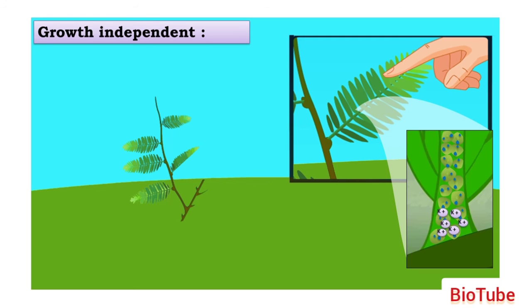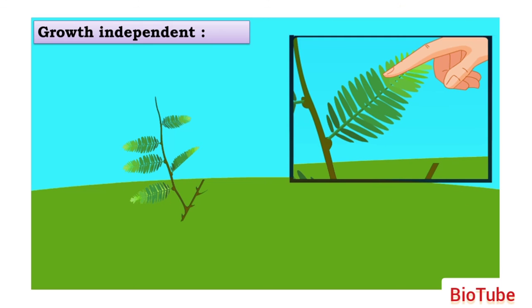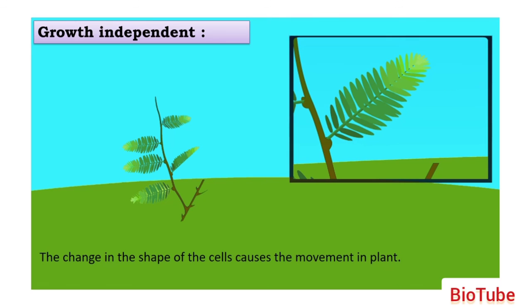In this way there is less concentration of water molecules. The ions cause the water to come out from the cells, and when there is less concentration of water, what will happen? The cells will shrink. It will lead to the cell shrinking. As the cell is shrinking, there is a change in the shape of the cell which causes the movement in plants. Because of which the leaflets start closing.